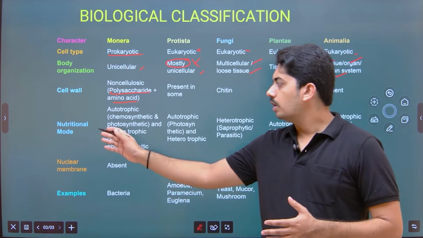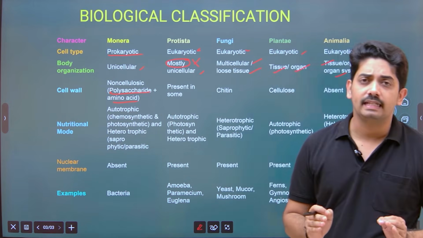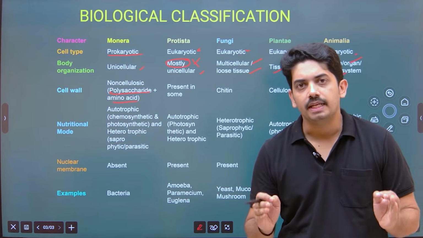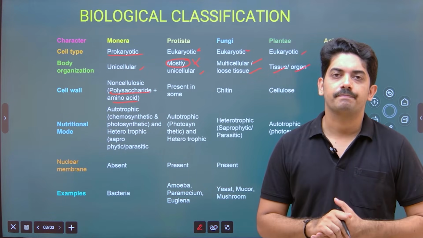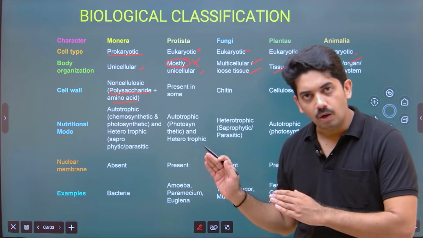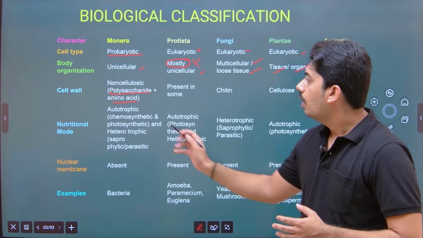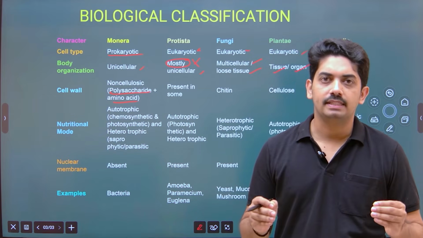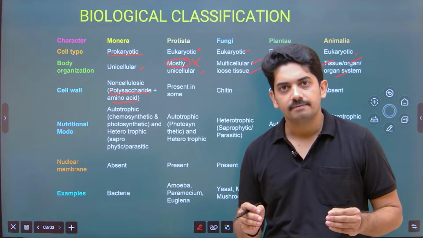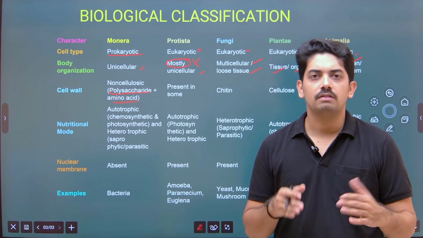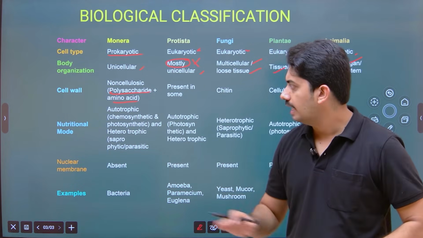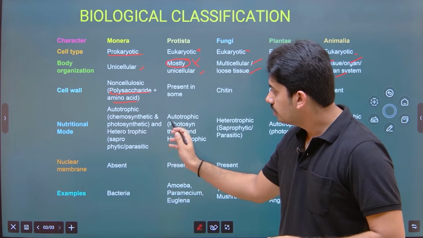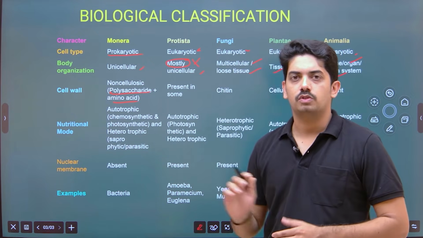Now mode of nutrition, all the technical terms are very important, we need to remember. Okay, we'll try to understand all the words one by one. Autotrophic, meaning they have the ability to fix the atmospheric sunlight and then they can convert them into a form of energy. They are autotrophic. Chemoautotrophic and photoautotrophic.